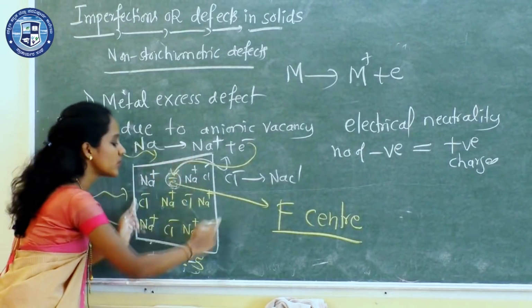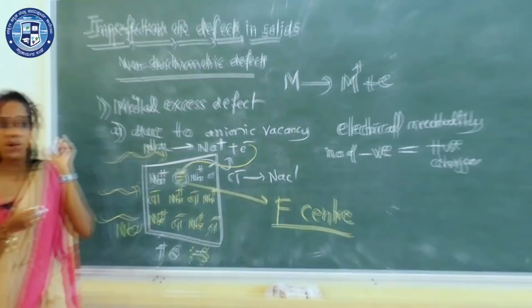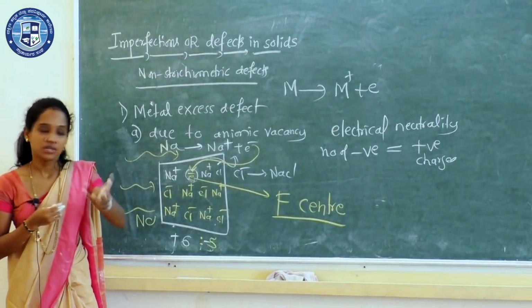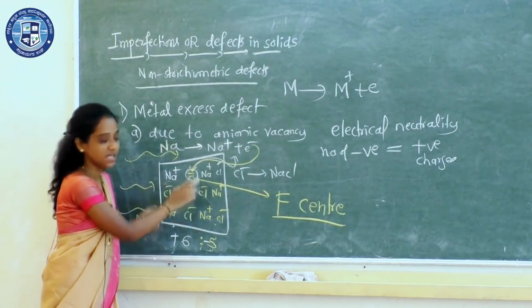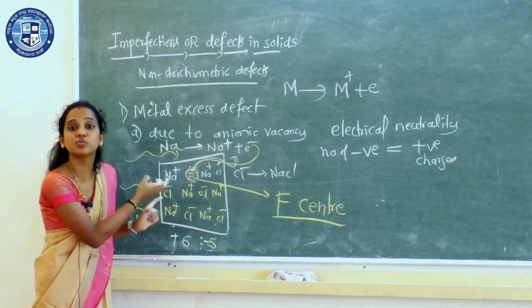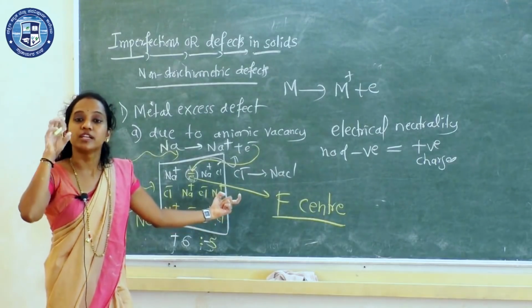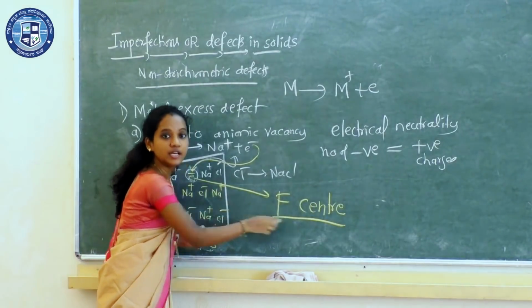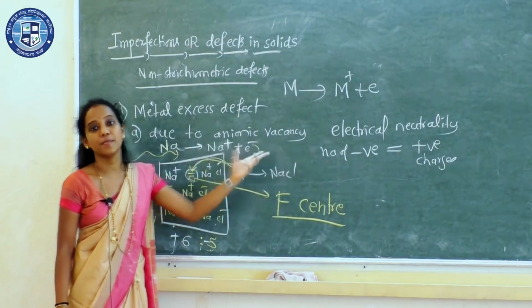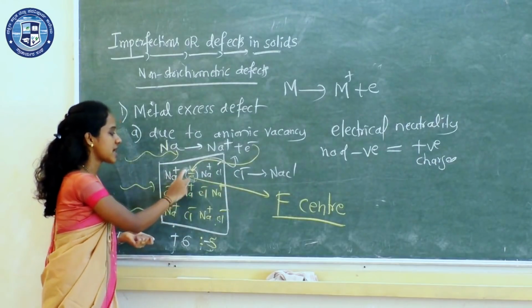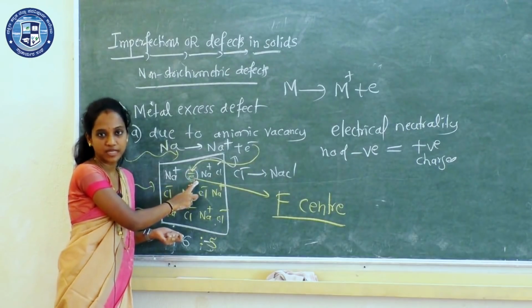Because of the F center in the sodium chloride crystal, it looks yellowish in color. See, sodium chloride we are using is a common salt. What is the color? White. If there is no defect, in the absence of F center, sodium chloride looks white in color. If a defect called F center is there, then the sodium chloride crystal gets yellow color. Remember, what is F center? F center is an anionic site which is occupied by unpaired electrons. Clear?